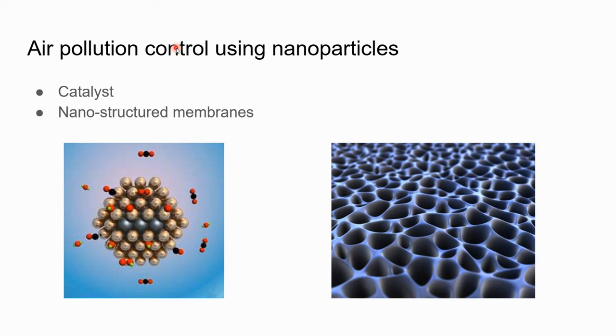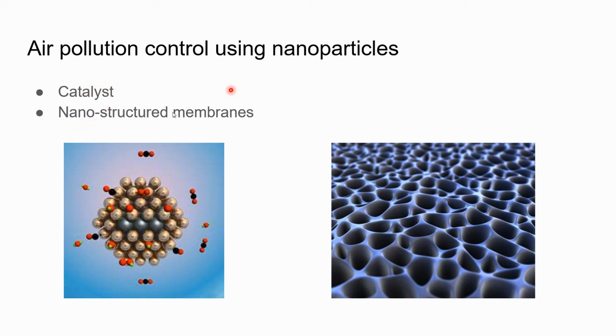So, reducing air pollution is of utmost importance in this developing world. For this, nanoparticles can be one solution. Use of nanoparticles for the removal of air pollutants has been increasing nowadays. Air pollution can be controlled by using various nanoparticles in several ways. Among these, the two major ways in nanotechnology to reduce air pollution are the use of catalysts and the use